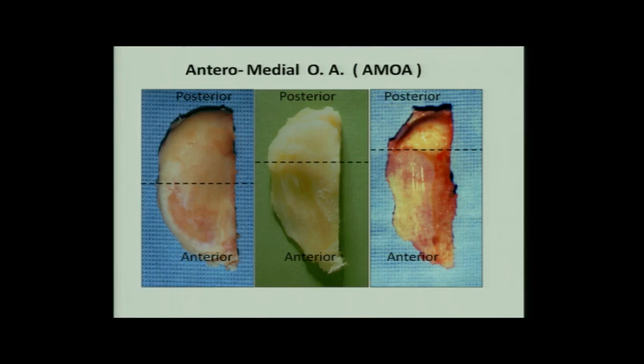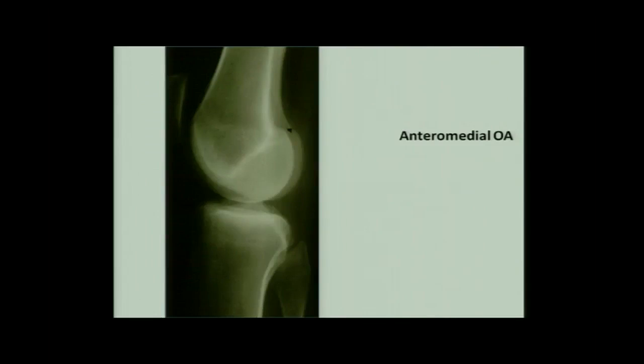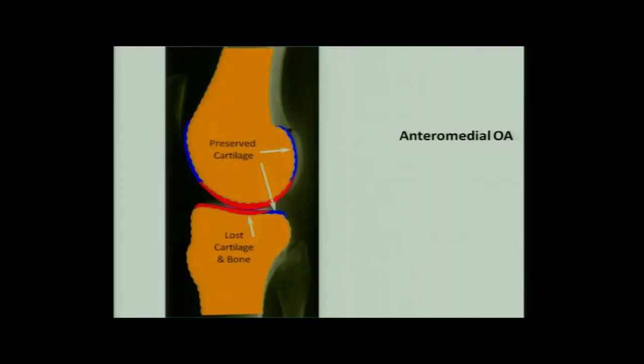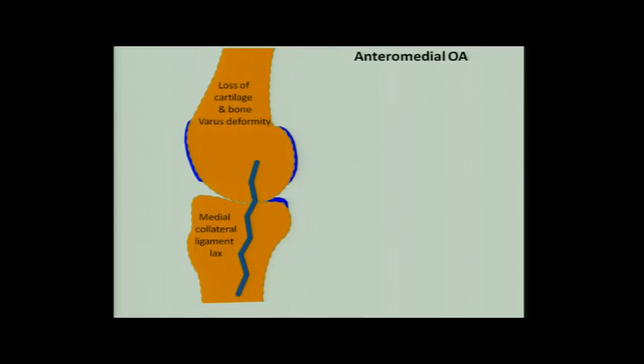Now this is extremely important, as we will see, because here you see on the X-ray there is the defect here, but this particular thing posteriorly is intact. If you see the pictorial representation of this, there is cartilage loss here, there is cartilage loss here, but this cartilage and this cartilage is intact. Now, when the knee is in extension, the medial collateral ligament is lax because this is sitting in a defect.